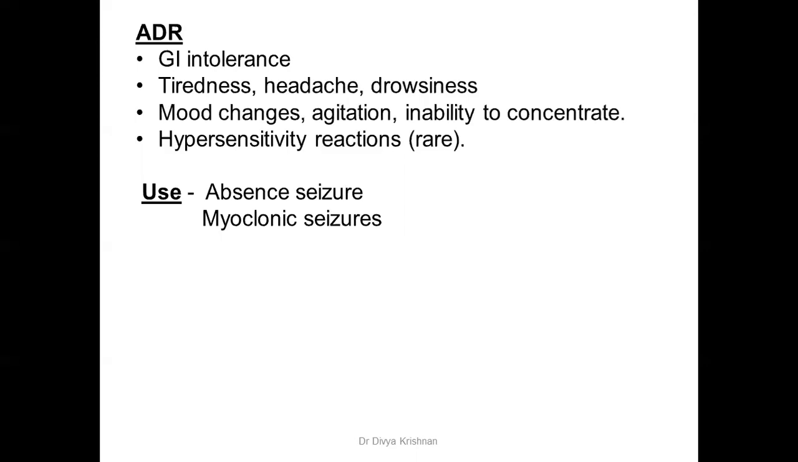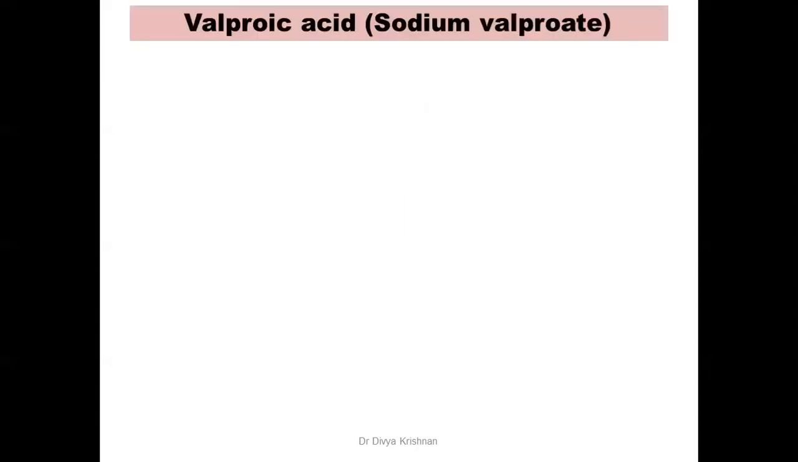So in the first class, the drugs that you dealt with principally were used for generalized seizures and partial seizures. And here you will see drugs which are mainly used for absence seizures and myoclonic seizures. Even the other drugs that we are going to discuss today will be mainly catering to the absence seizures and myoclonic seizures. Next, we go to valproic acid or sodium valproate.